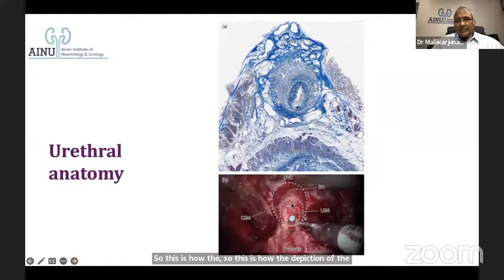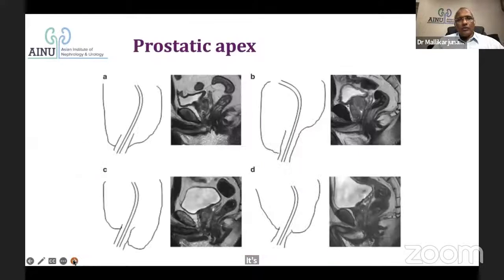The same thing is seen in the robotic picture when you look at it, which I'll be able to show on the table. Like, it is the DVC here, and the rhabdosphincter apron there, the skeletal sphincter part, and the smooth muscle part here. So we'll see it during the surgical video also.